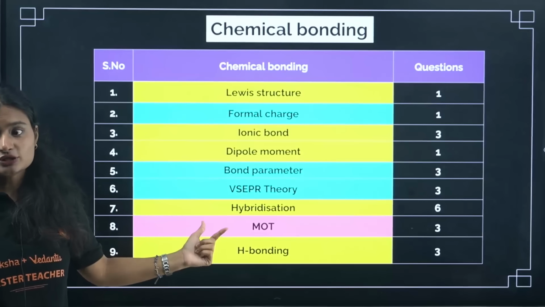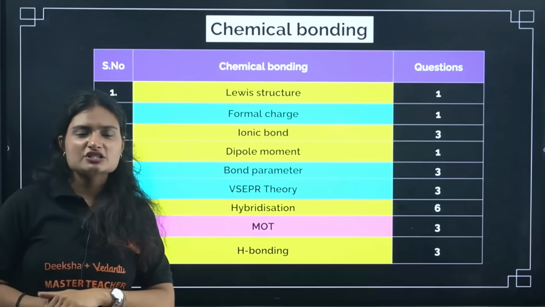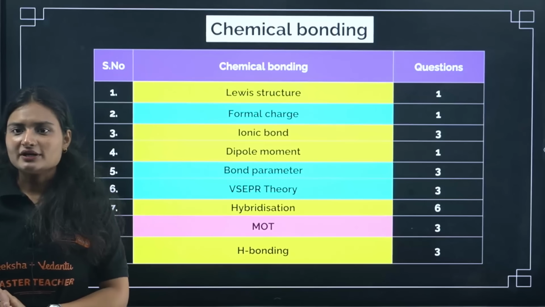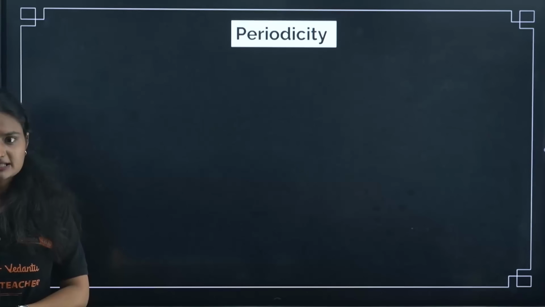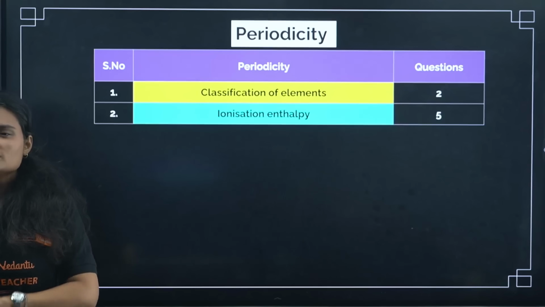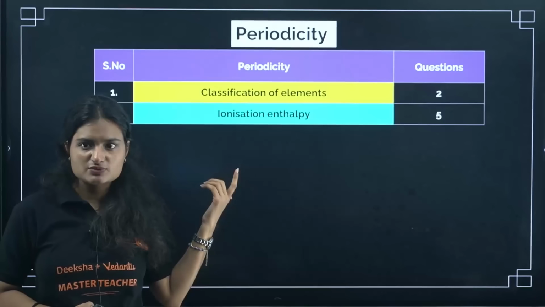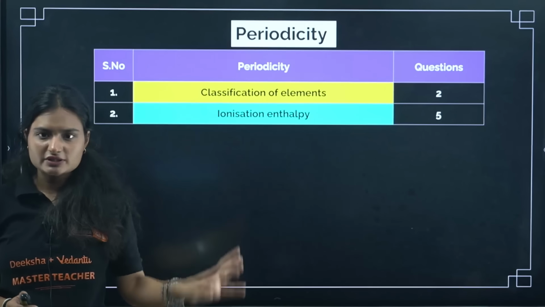Okay, and MOT, 3 questions will be there. In MOT generally they ask about bond order, so a bond order question will be there. Okay, next one is periodicity. From periodicity, not many questions have been asked. Ionization enthalpy, majorly questions were asked from this one, and in classification 2 questions were there.